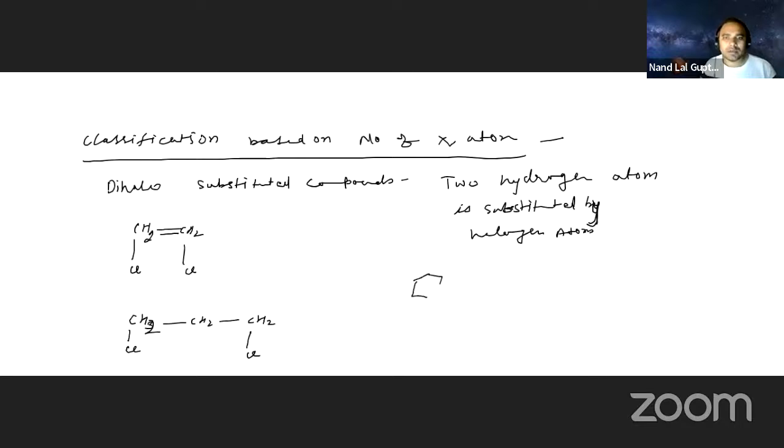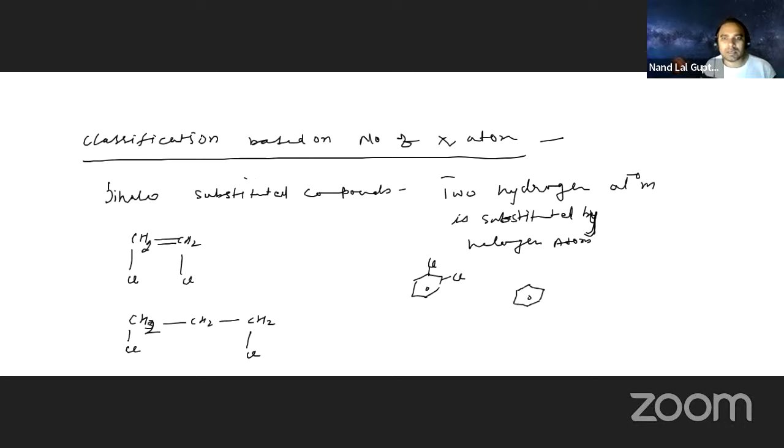Here is Cl and Cl on one position. Another place we can mention Cl and Cl. And one more place we can mention, this is the Cl and this is the Cl.